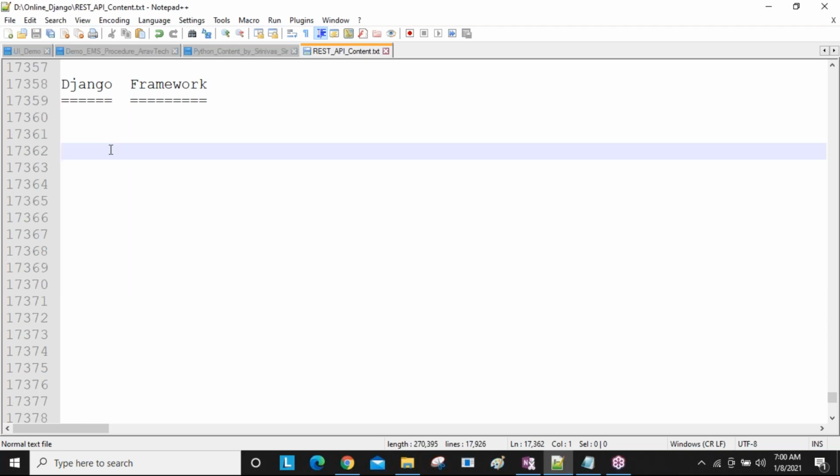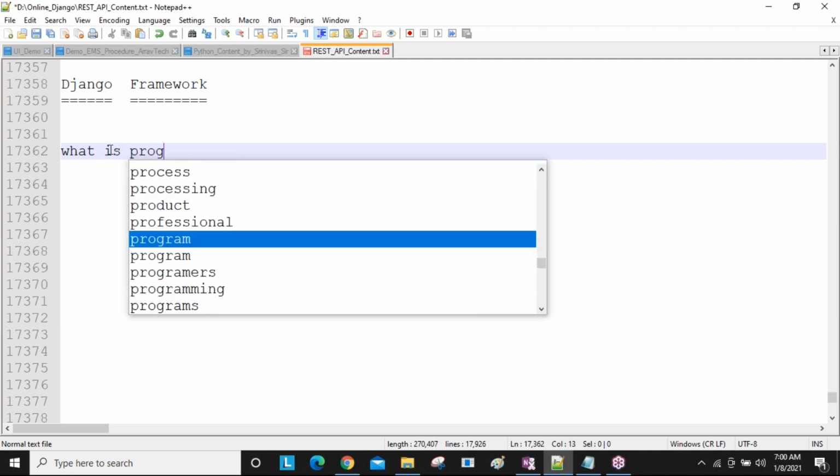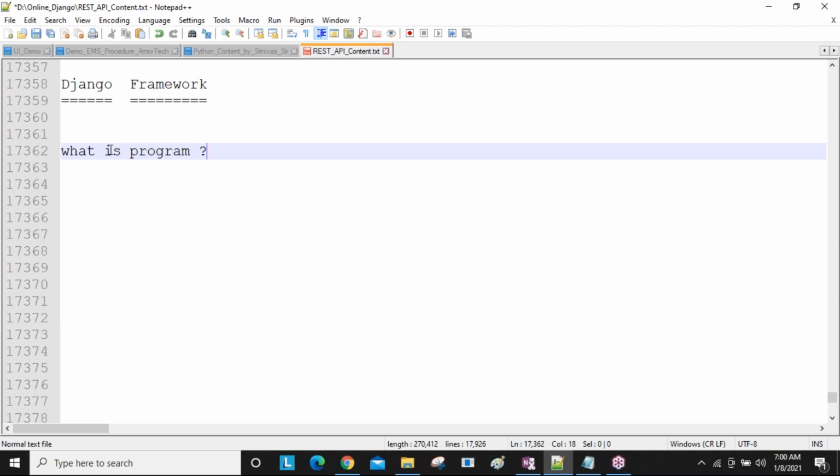Now, what is a program? A program is nothing but a set of instructions. We discussed this at Python time only. Set of instructions means the different lines we create in our Python program.